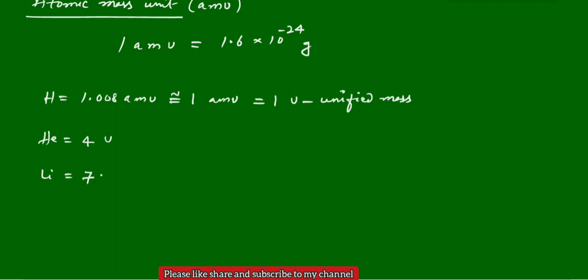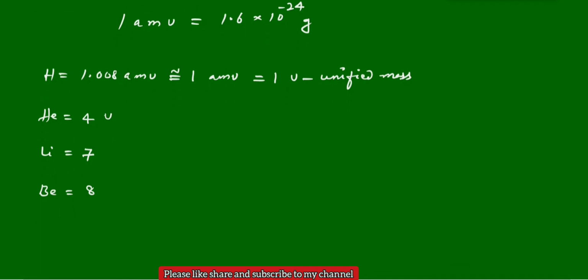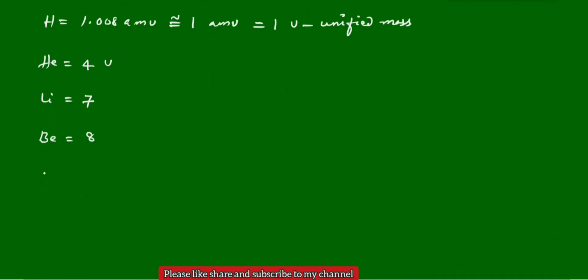We can take 7 atomic mass units. Next beryllium, 8 atomic mass units. Next boron, 11. Next carbon, 12.